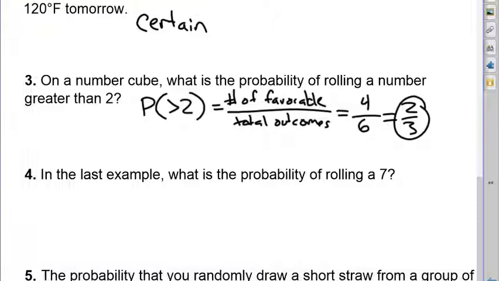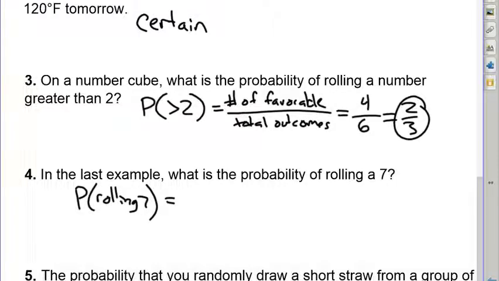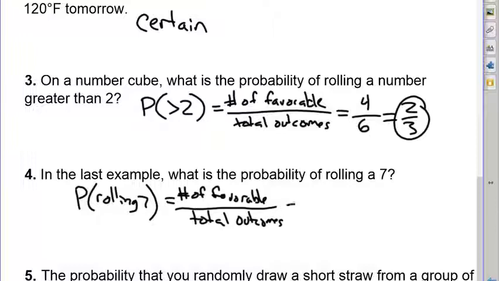In the last example, what's the probability of rolling a 7? So I'm going to write P for probability of rolling a 7. Again, it's going to equal the number of favorable outcomes divided by the total number of outcomes. And in this case, it's kind of a trick question.